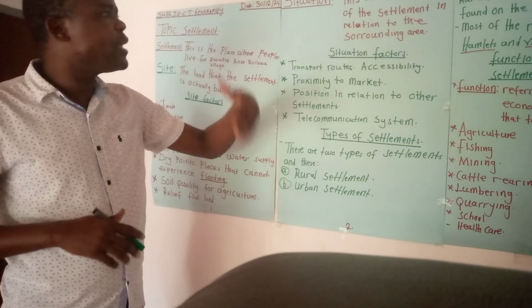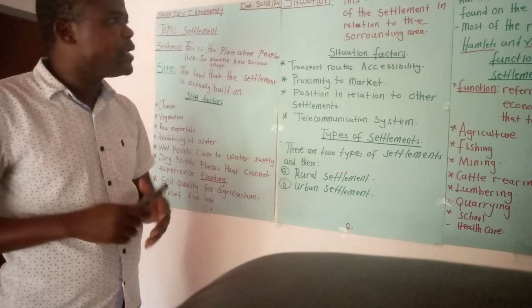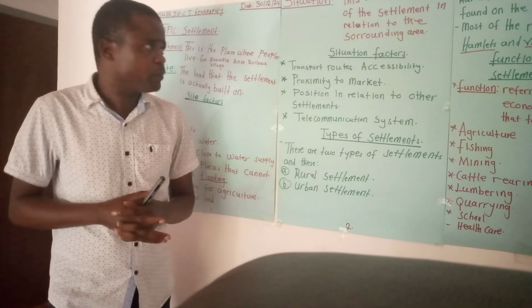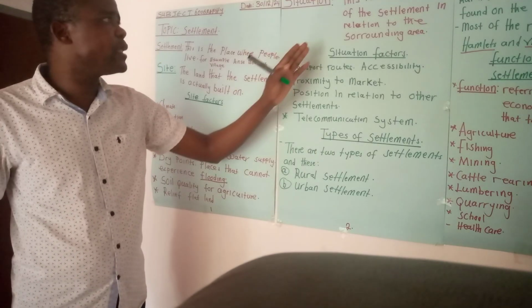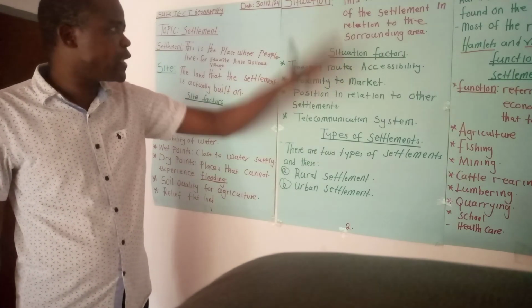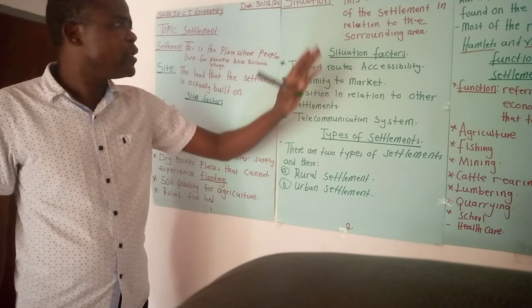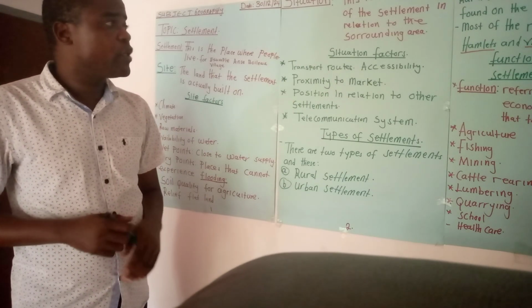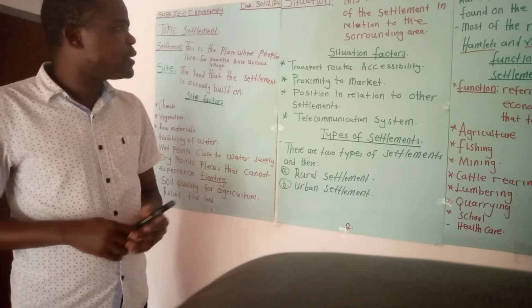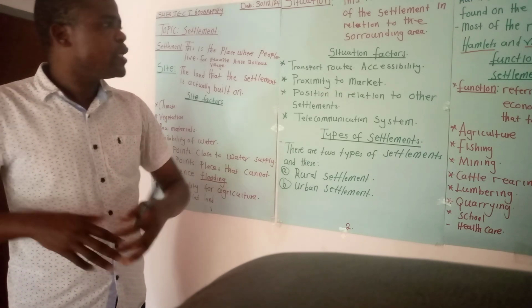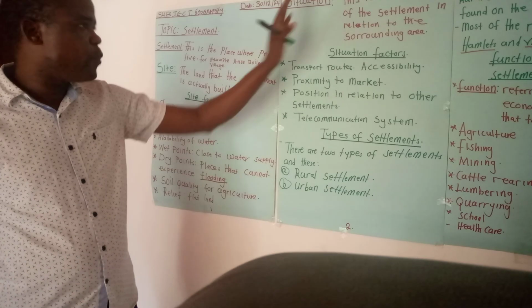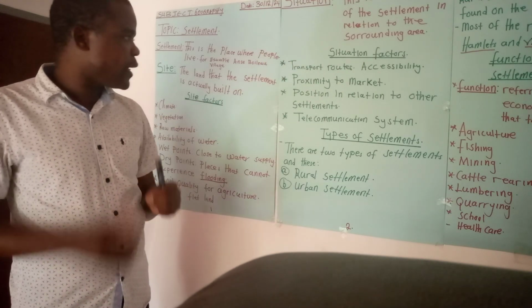It might be near the river, it might be near shops, it might be near certain facilities. I gave an example: it could be near rivers, it could be near shops, and so many other facilities that would necessitate people to go and reside in those particular areas.